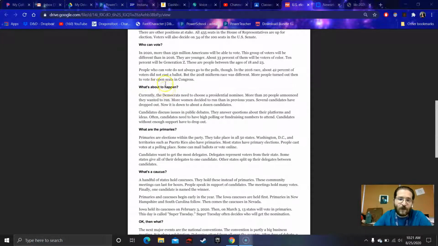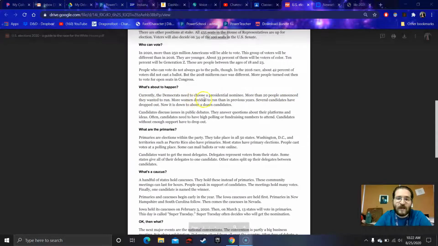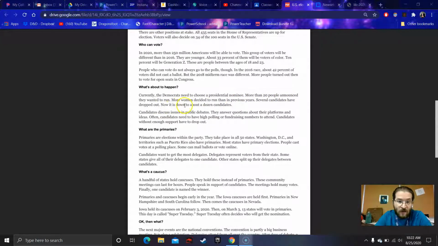What's about to happen? Currently, the Democrats need to choose a presidential nominee. More than 20 people announced they wanted to run. More women decided to run than in previous years. Several candidates have dropped out. Now it's down to about a dozen candidates. An update, this has changed. There has been a Democratic nominee, that is Joe Biden for the Democratic Party.